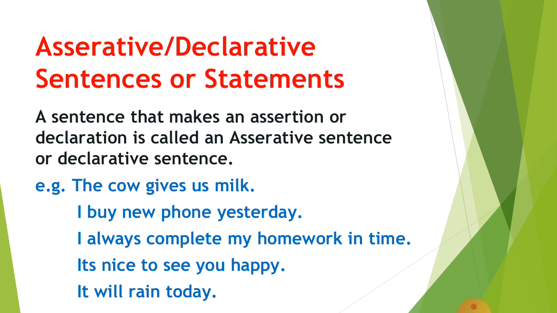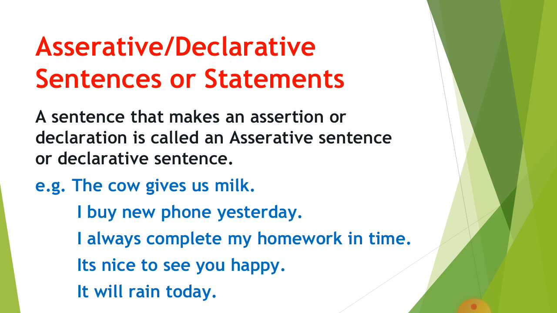A sentence that makes an assertion or declaration is called an assertive sentence or declarative sentence. Simply, we can say declarative sentences tell information or state facts. For example: the cow gives us milk. I bought a new phone yesterday. I always complete my homework in time. It's nice to see you happy. And it will rain today.